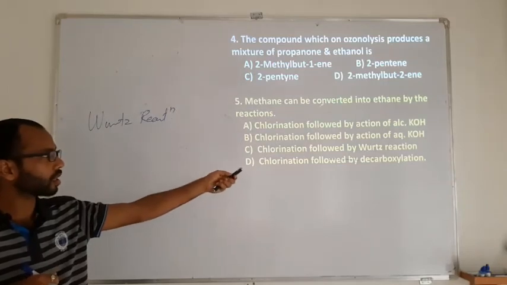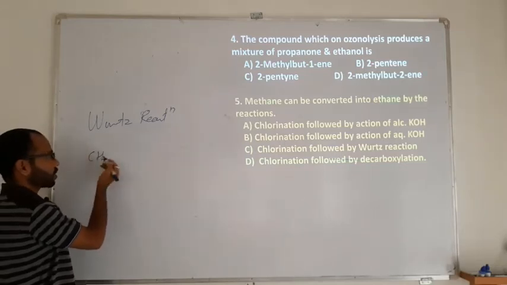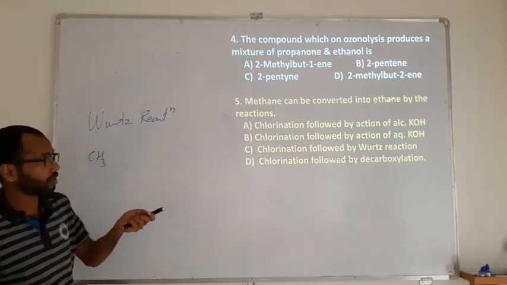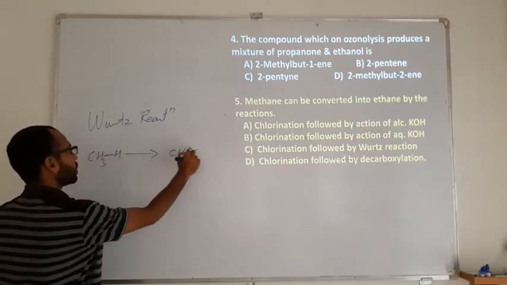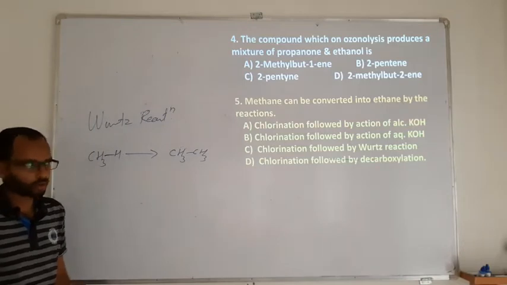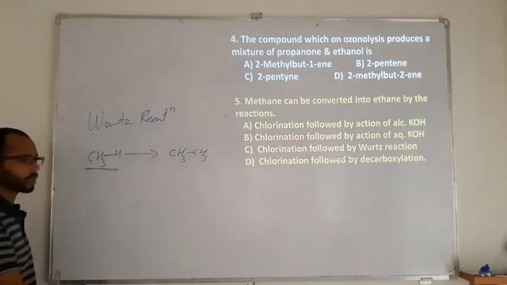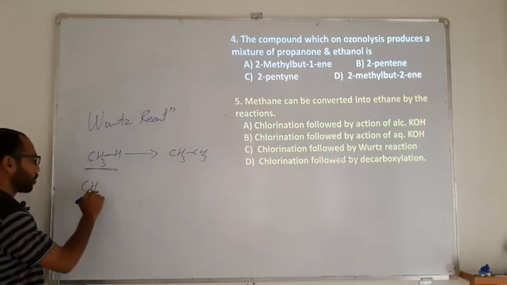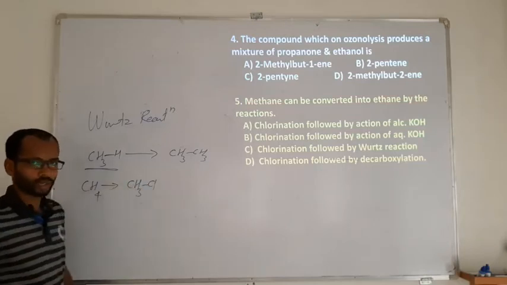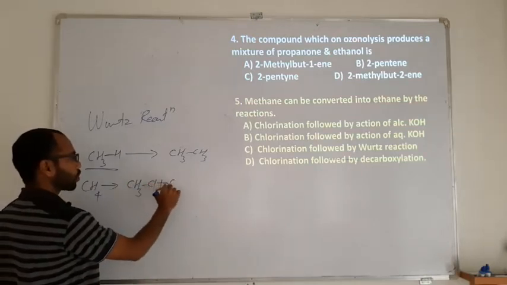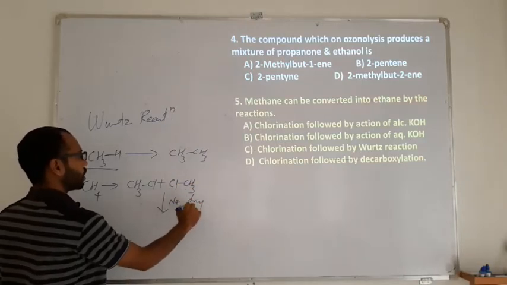So you are converting methane to ethane, and we need to use the Wurtz reaction. But alkanes do not show the Wurtz reaction directly. First the alkane is converted into an alkyl halide, and then 2 moles of the alkyl halide react with sodium metal in dry ether.